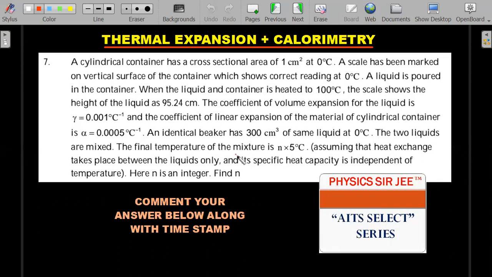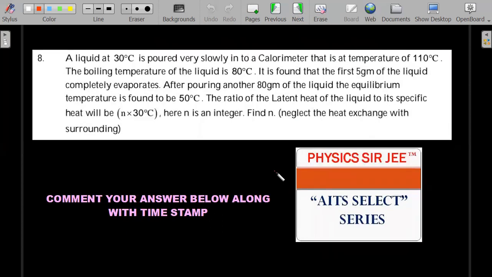So it's not just about reading it, how quickly you can solve this question is very important. So have the patience, read it properly, give it a 1 or 2 minute try, and comment your answer below. It's an integer based or numerical value based question. So let's move forward. Another one for your practice.